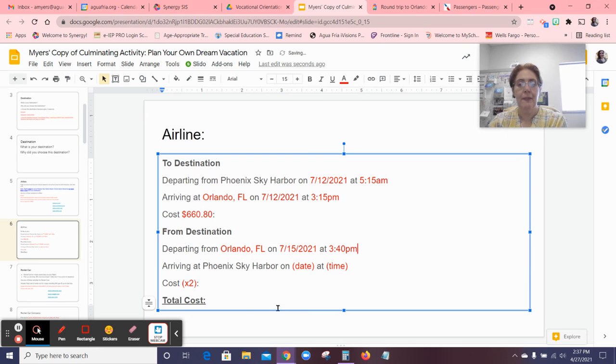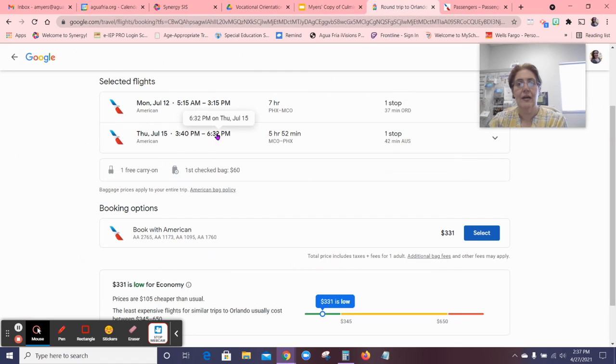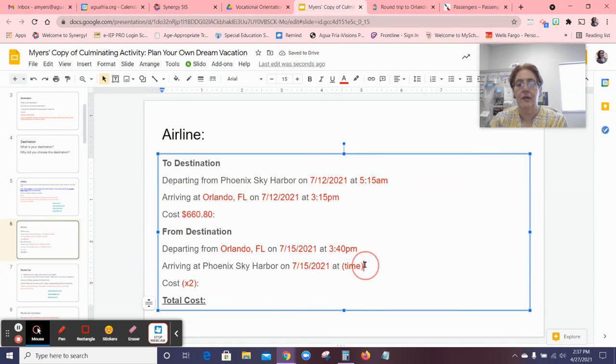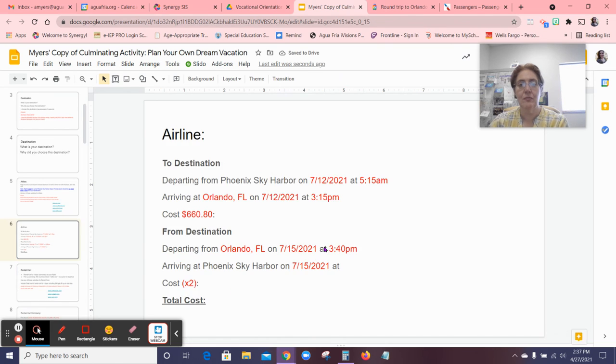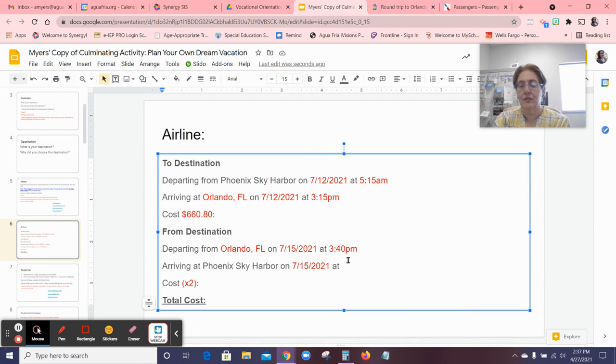I'm arriving at Sky Harbor on that same day. So we're going to put July 15th, 2021, and returning at 6:32 p.m. Now the cost is actually the same, so the $660 here is the same amount, and we can just get rid of that.